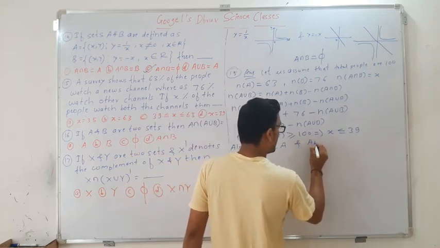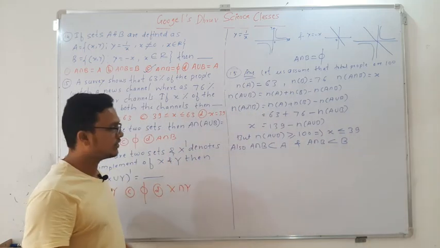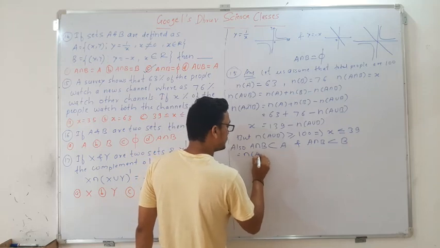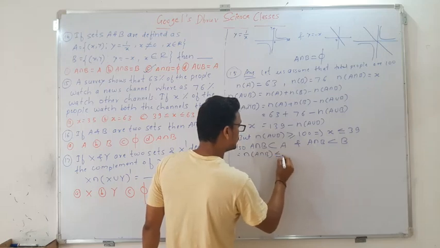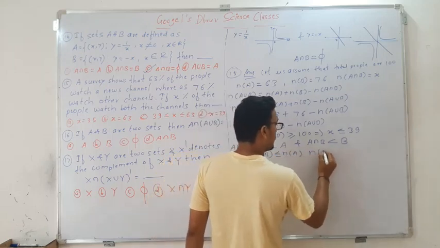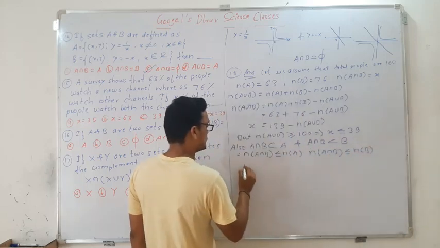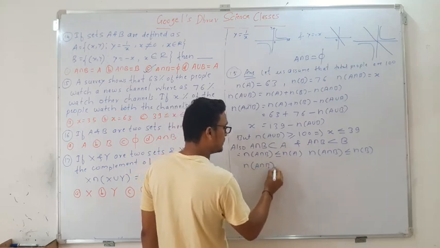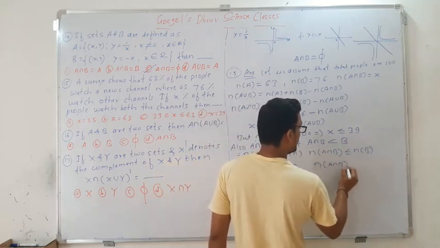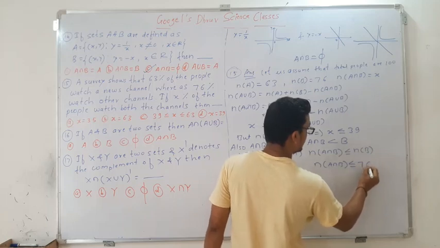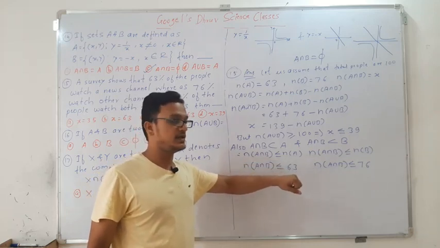And A intersection B is also a subset of B. So therefore n of A intersection B is less than or equal to n of A, and n of A intersection B is less than or equal to n of B. So here n of A intersection B is less than or equal to 63, and n of A intersection B is less than or equal to 76. So if you see here, n of A intersection B, A intersection B means what?